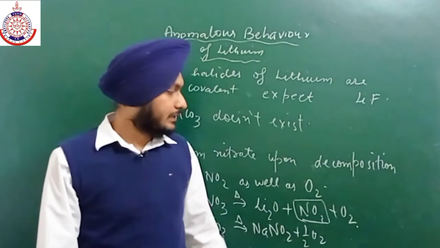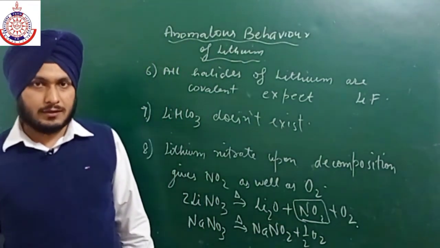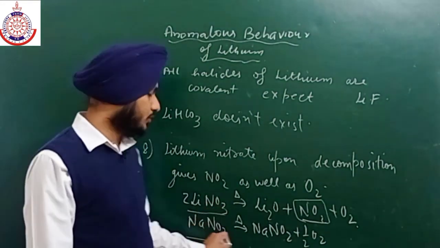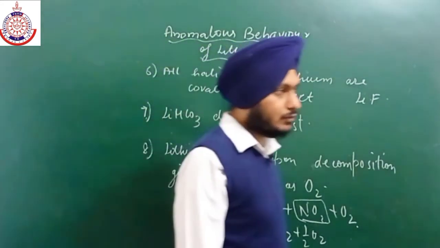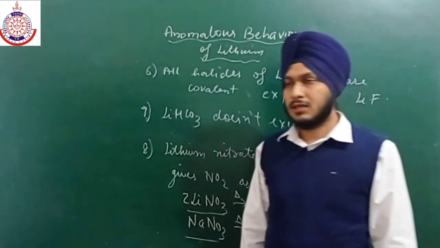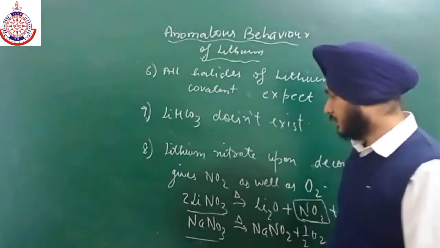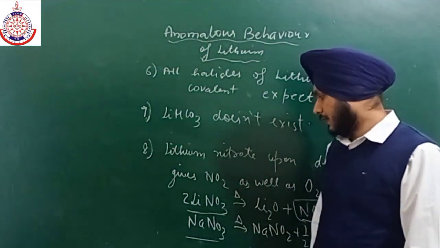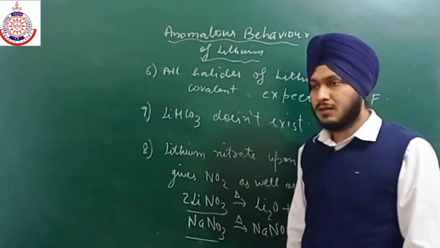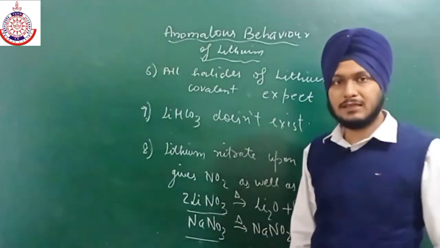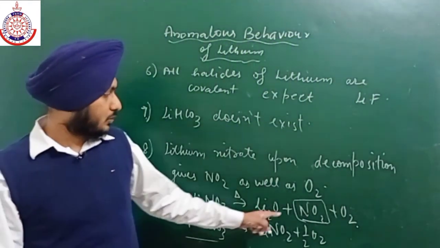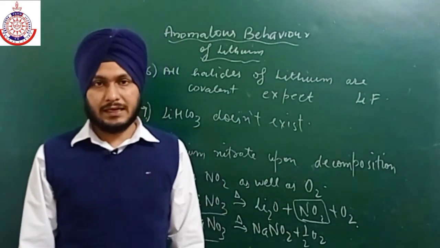If we have lithium nitrate and sodium nitrate and have to check the nature, just take them in a test tube and heat them under flame. Lithium nitrate will easily give brown color, due to the formation of nitrogen dioxide.